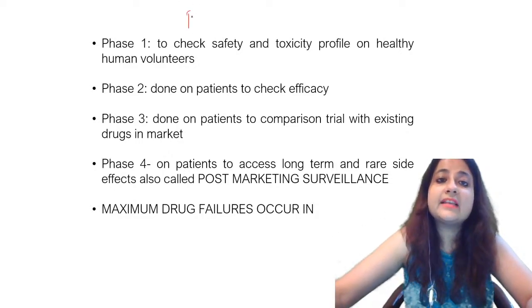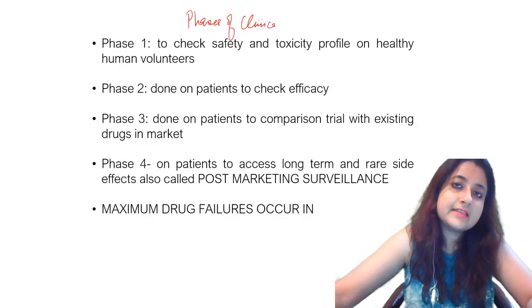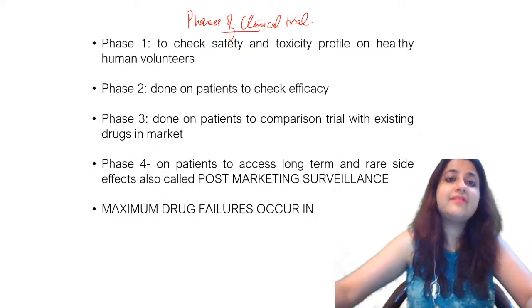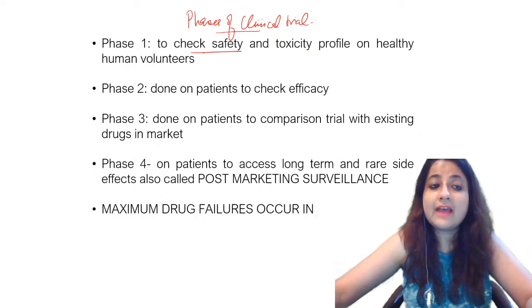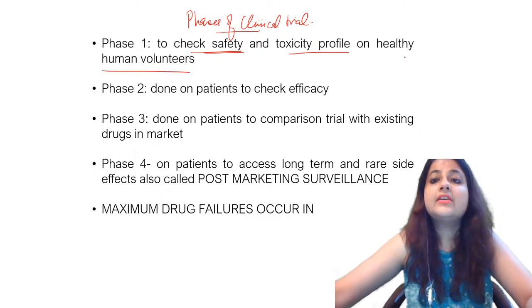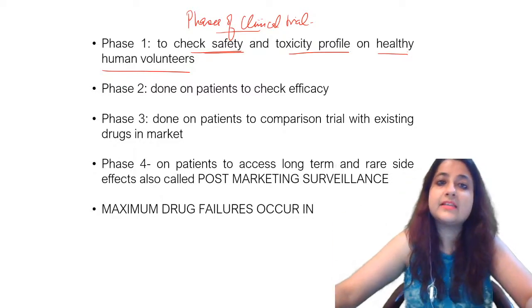This is the phases of clinical trial. ठीक है, ये क्या है? This is the phases of clinical trial. Now here in the phases of clinical trial, phase 1 is when you have to check the safety and toxicity profile of the drugs. You do it on healthy human volunteers. Okay, that is phase 1.